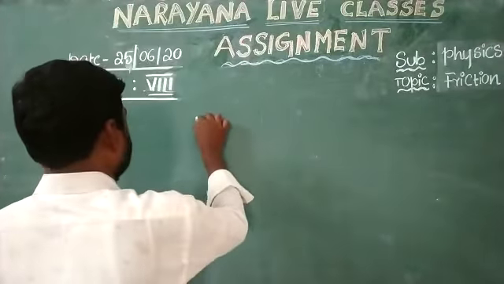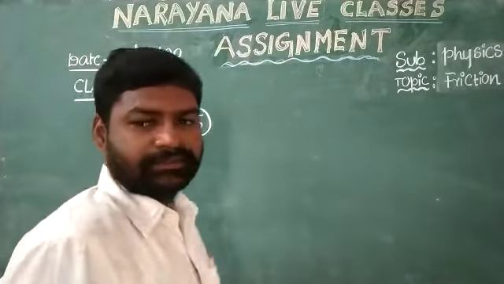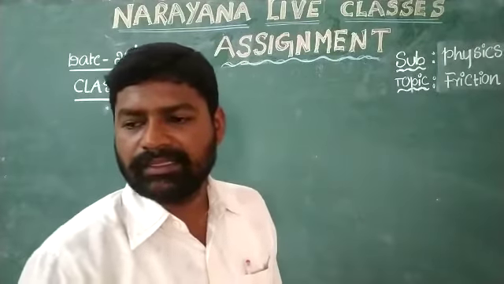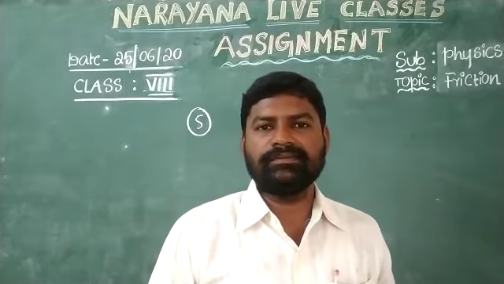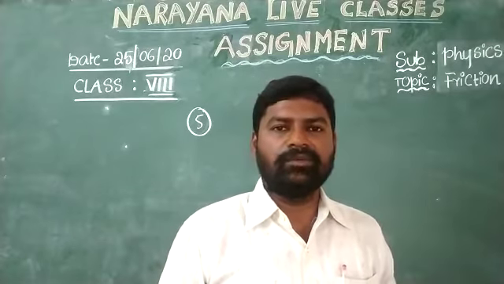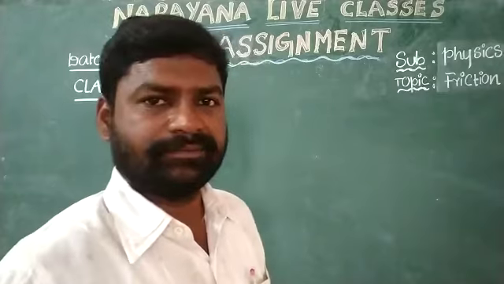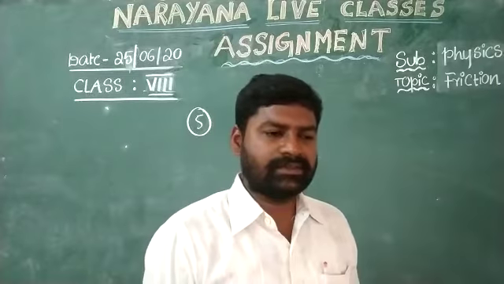Question number 5. Students, why are the tires of cars, trucks and bulldozers threaded?